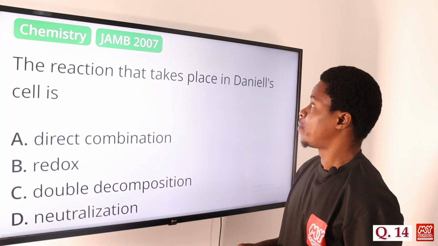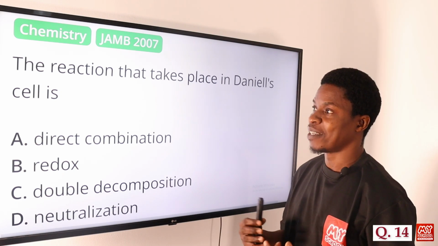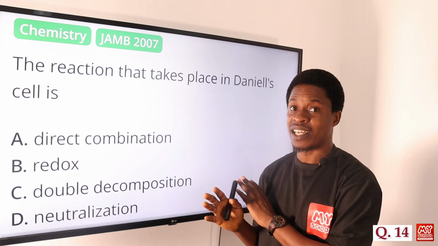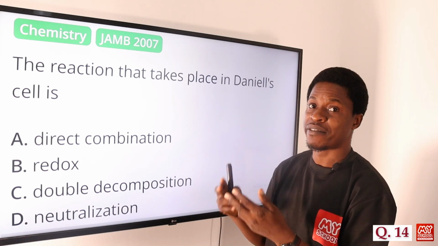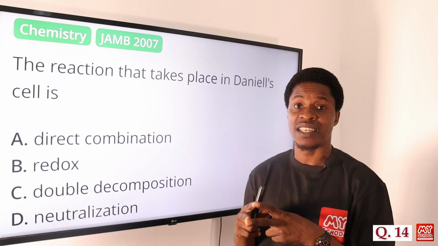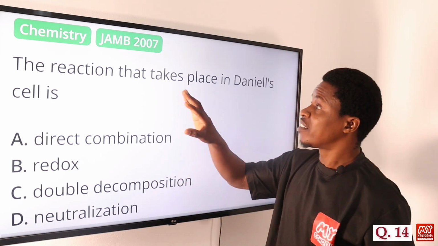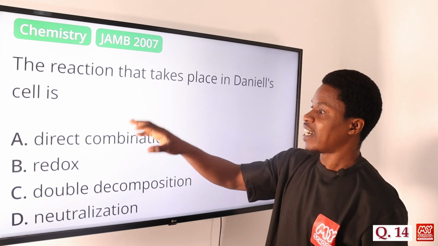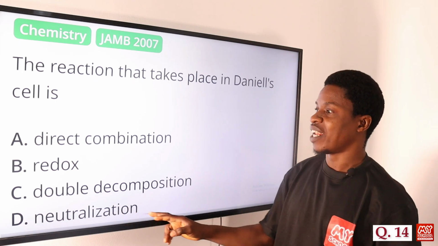The reaction that takes place in Daniell's cell is, of course, when we talk about a cell, we are talking about electrochemistry. Two cells make up a battery. Apart from the Daniell cell, we also have the Leclanché cell. We have different cells that make up batteries. Now, the reaction that takes place in Daniell's cell is what? Is it a direct combination? Is it a redox reaction? Is it a double decomposition? Is it a neutralization reaction?